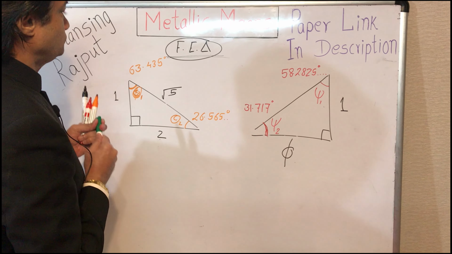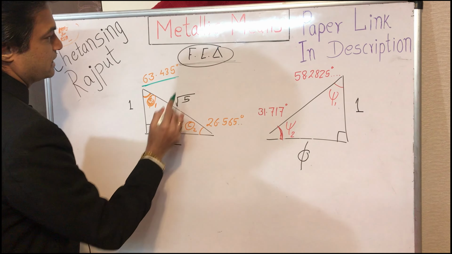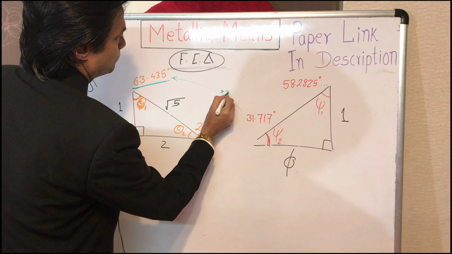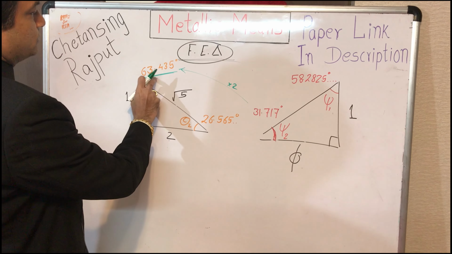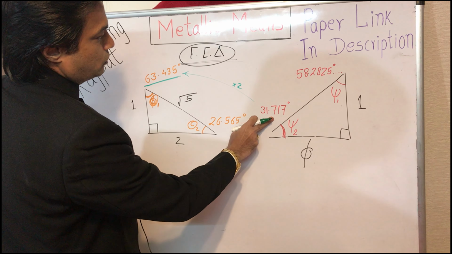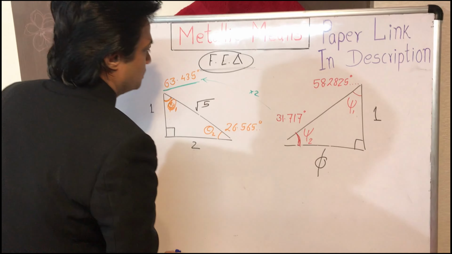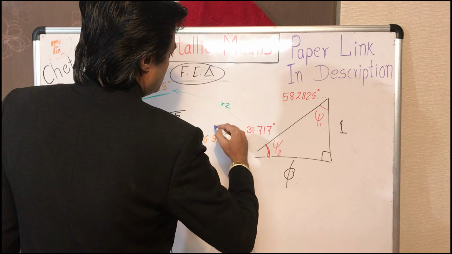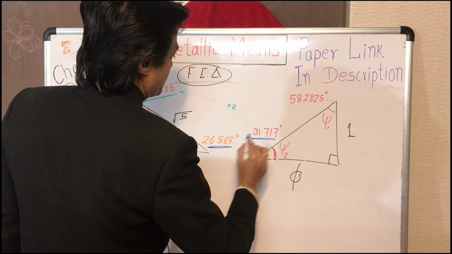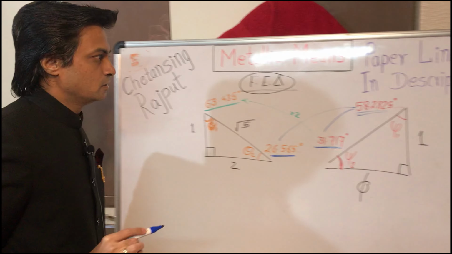Like this angle theta 1 is exactly twice of this angle. This acute angle of our fractional expression triangle is twice the arctangent of the inverse golden ratio. Similarly, these two smaller acute angles, theta 2 and psi 2, add up to this angle, the arctangent of the golden ratio.